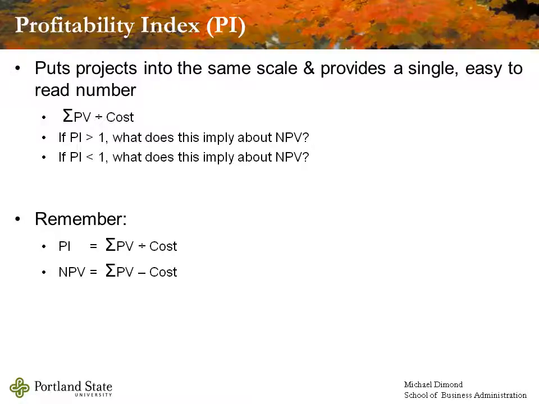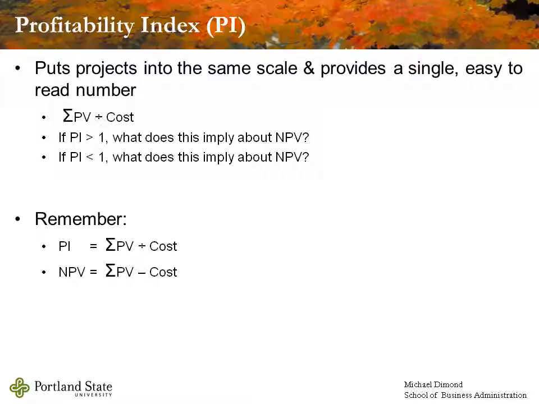I'd like to talk about one of the other criteria that I mentioned, and that's the profitability index. The reason I'd like to talk about that is that I believe it is required for at least one of the homework problems. What the profitability index does is it puts the projects into the same scale and provides a single easy-to-read number for management. So what the PI is going to do is it's going to take the sum of the present values of those cash flows and divide it by the cost. The decision rule is this: if the PI is greater than 1, we have a positive NPV. If the PI is less than 1, we'd have a negative NPV. So again, it should give you the same sort of a decision that the net present value and the internal rate of return are going to give you.